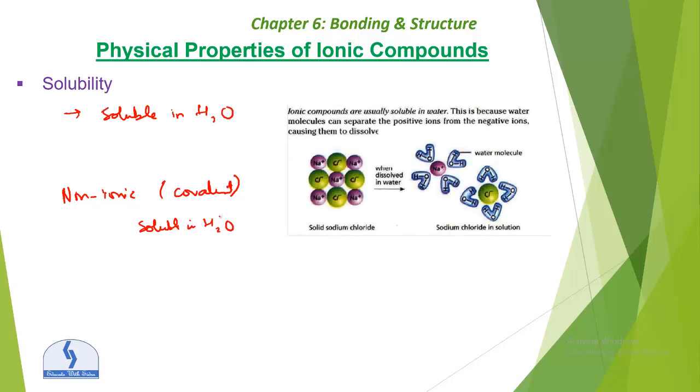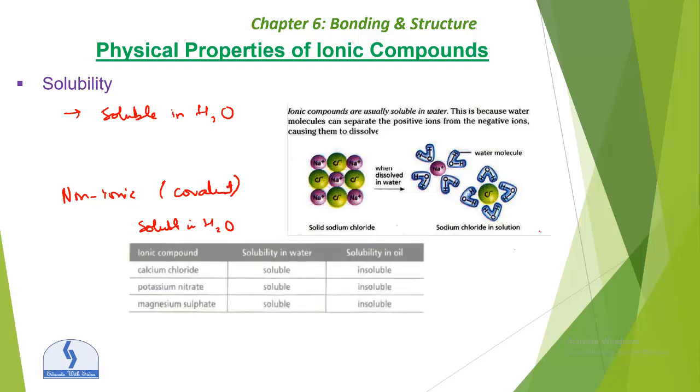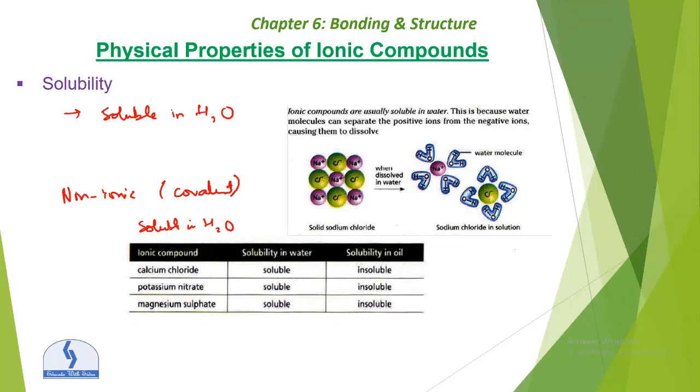Ionic compounds are usually soluble in water. This is because water molecules can separate the positive ions from the negative ions, causing them to dissolve, right? Here is an example of solid sodium chloride. When it dissolves in water, look, this is the water molecule, this is Na plus, and this is the water molecule, this is Cl minus. So this is the sodium chloride solution, right? So we can say they are usually soluble in water. Calcium chloride, potassium nitrate, and magnesium sulfate all are soluble in water, and in oil they are insoluble.